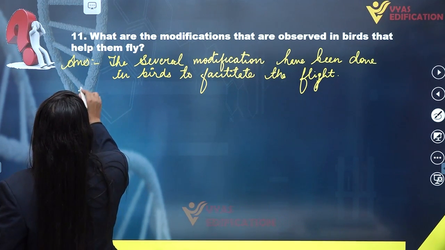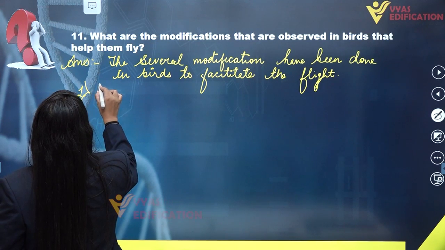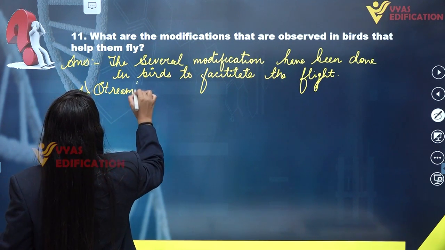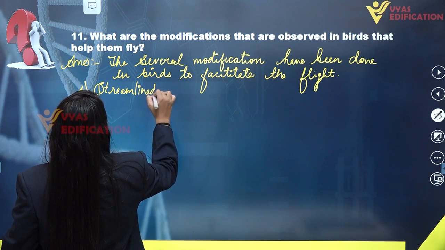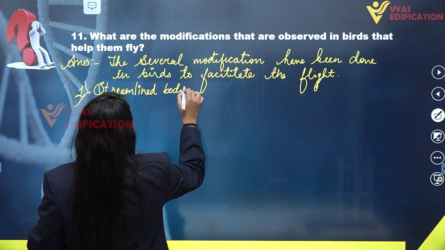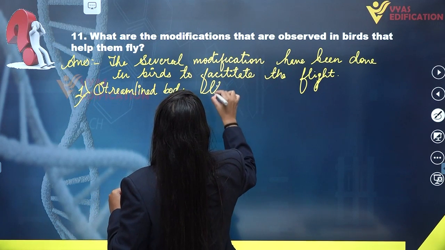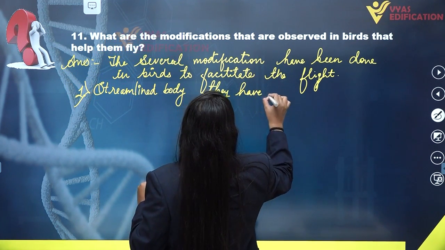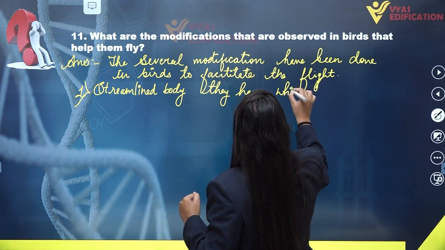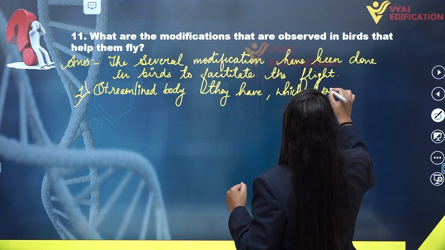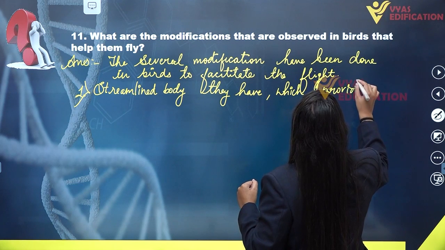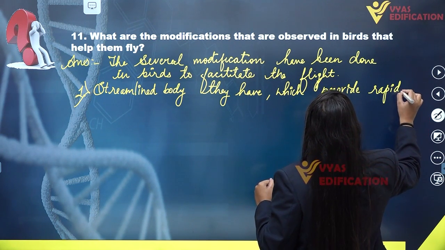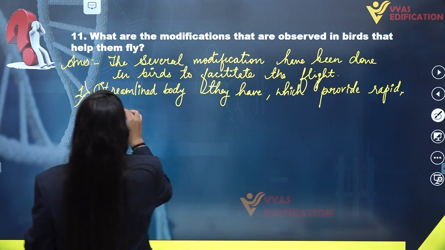What are these? First, if we talk about it, they have a streamlined body, which provides rapid, means fast, and smooth movement, means easy movement.